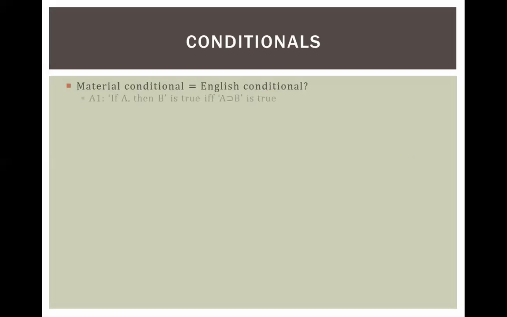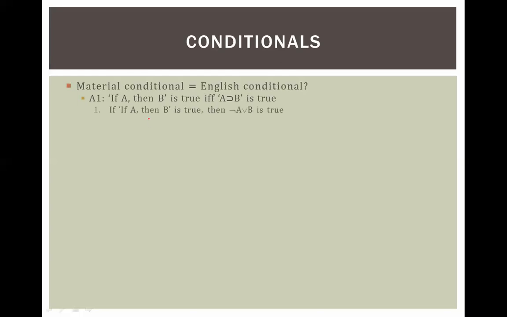Alright. Now you may wonder, if there are all those problems, then why in the world in the first place did we say that if A then B is the same thing as A materially implies B? Well, some people have fought back, and here's an argument to say that if A then B is true if and only if A materially implies B is true. Right? So let's see this argument.